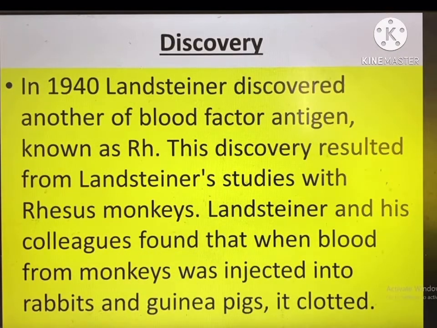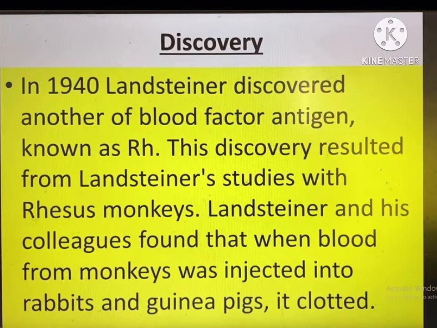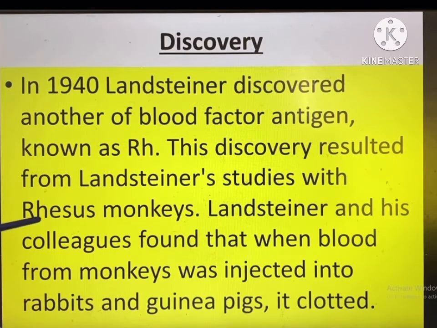In 1940, Landsteiner and his fellow researchers discovered another blood group factor, known as Rh. This discovery resulted from Landsteiner's studies with rhesus monkeys. On the basis of this monkey, the rhesus monkey, the factors are called rhesus factors.